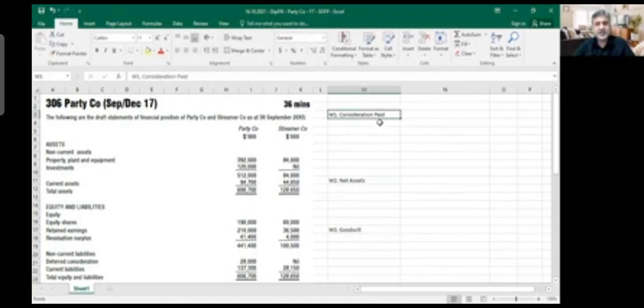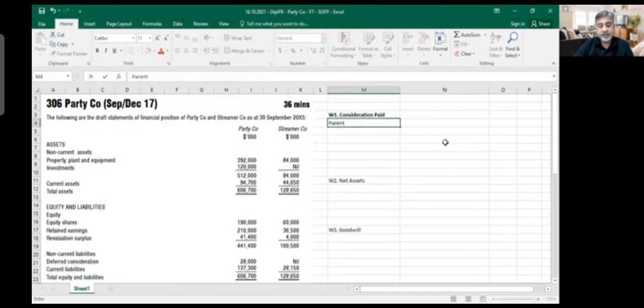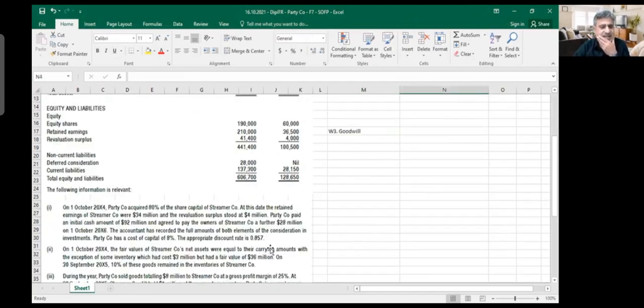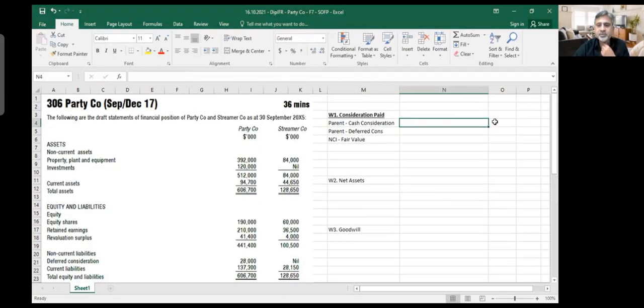So if I do consideration paid, it is parent cash consideration. Then it is parent deferred consideration. We remember that there was some deferred. And then the third thing was your NCI. Just write down fair value so that you don't forget where you are coming from. So parent cash consideration was given, I think 92 million. So I'll just write down 92 million.